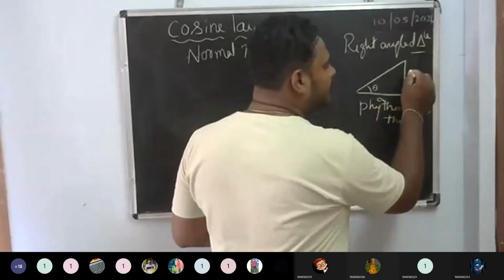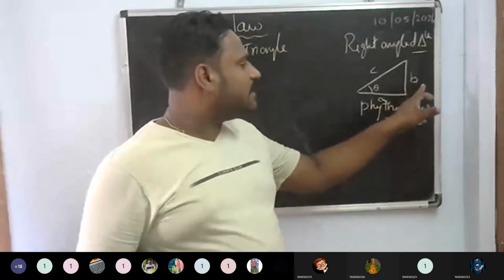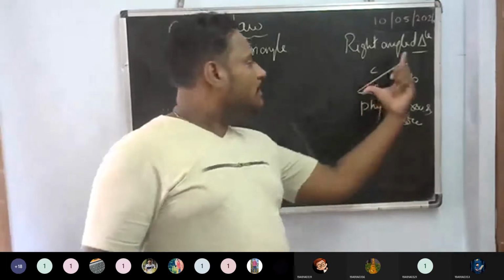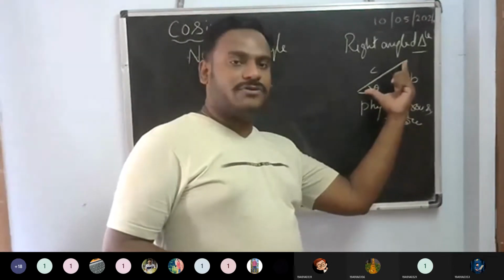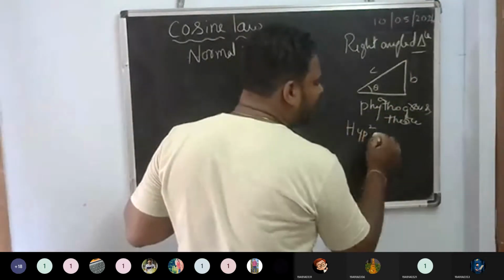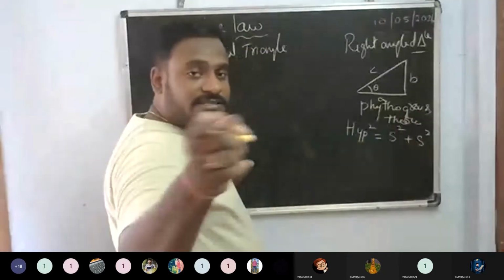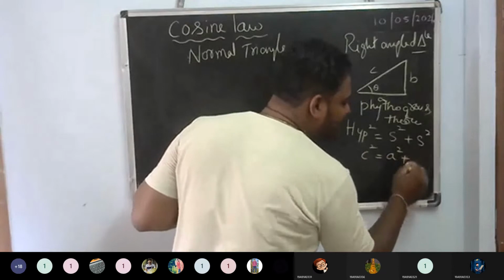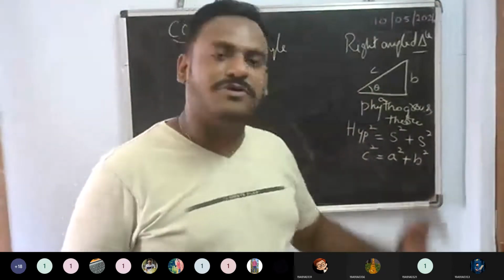Suppose this is A, this is B, this is C. In the Pythagoras theorem, always hypotenuse square is equal to side square plus side square. So C square is equal to A square plus B square.